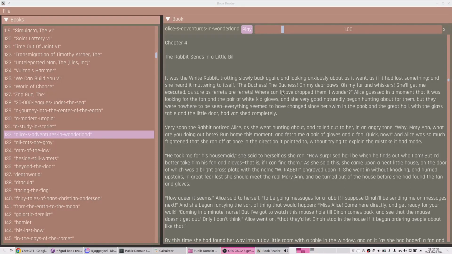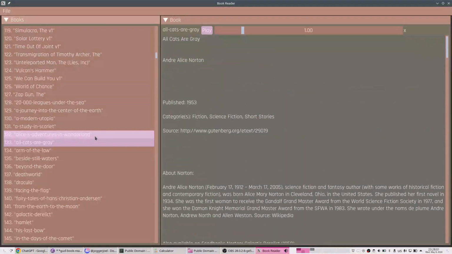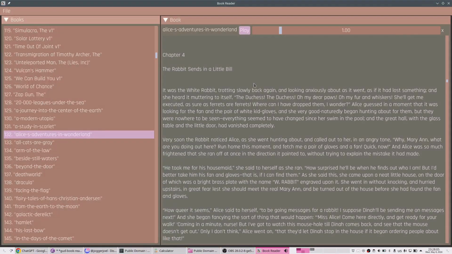Hello, I do not know what I'm doing, but the last two days I was working on a book reader. I just want to show it's not game dev. I just wanted to have an app which would read books for me. So I made the app.